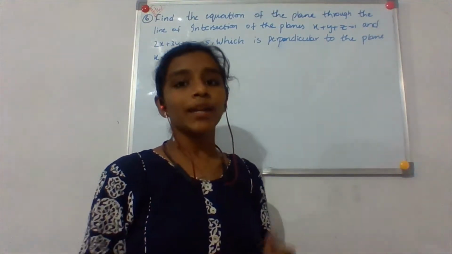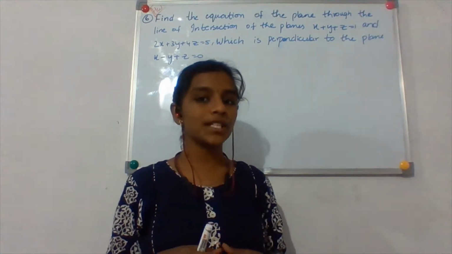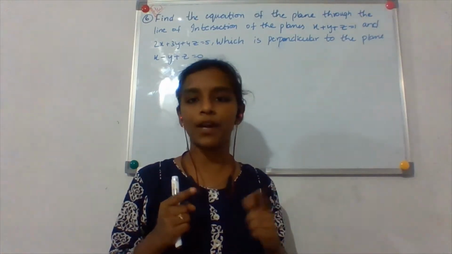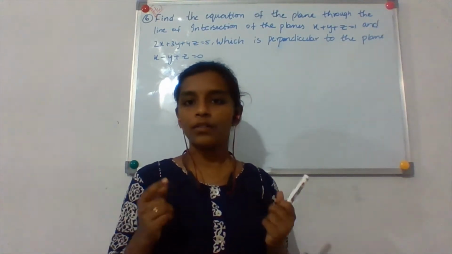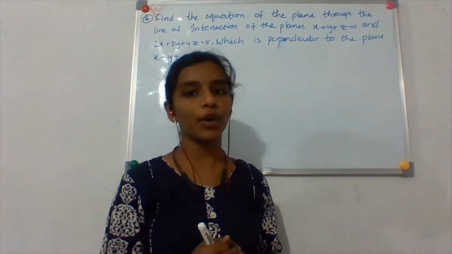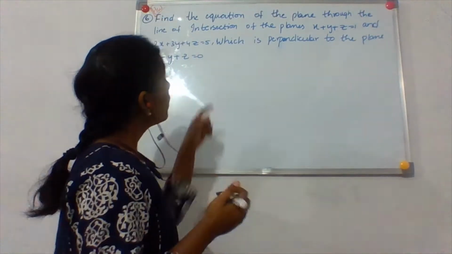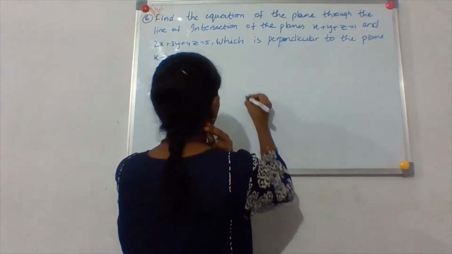In my previous class I told you that if you are not able to do the procedure, at least try to imagine the problem, right? So have you imagined the problem? You may already have imagined it, so I'll just draw the diagram for you on the board. Two planes are intersecting, so I need to draw two intersecting planes.